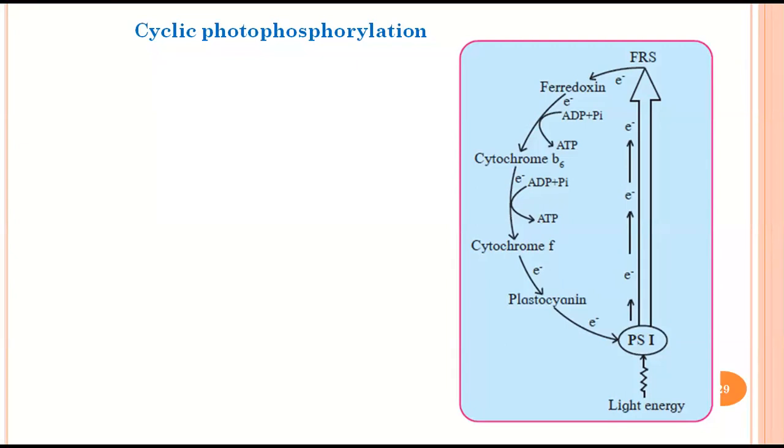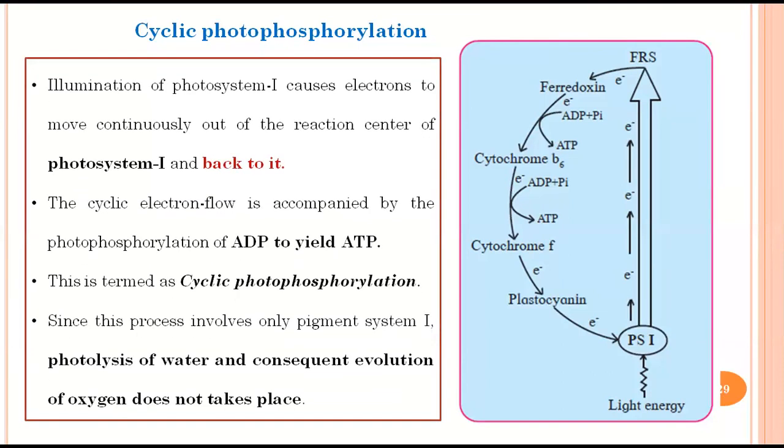How many ATPs are formed during the entire reaction here? How many ATPs are formed? 2. Yes, that is the important thing. You need to keep in mind that 2 ATPs are formed during cyclic photophosphorylation. The same thing they have given in option a. So that's very simple. See, cyclic is very easy. You just need to keep these few points in mind.